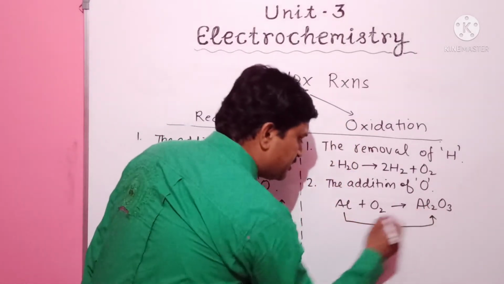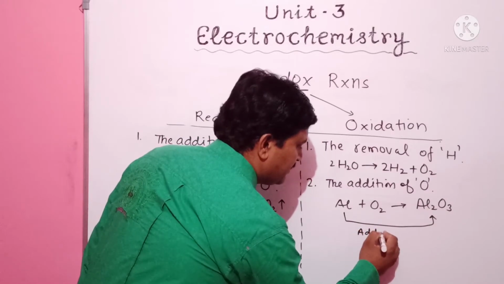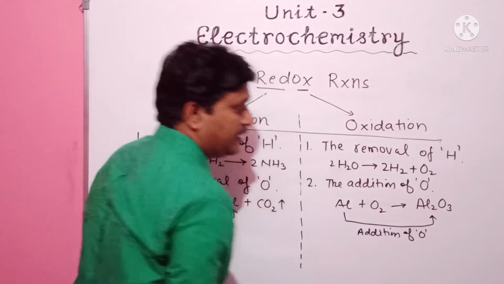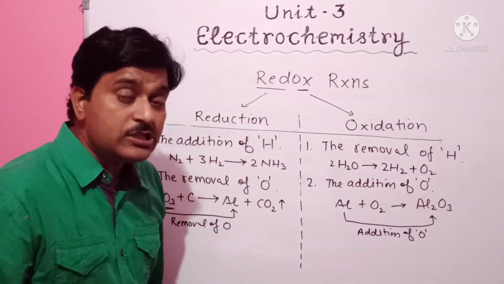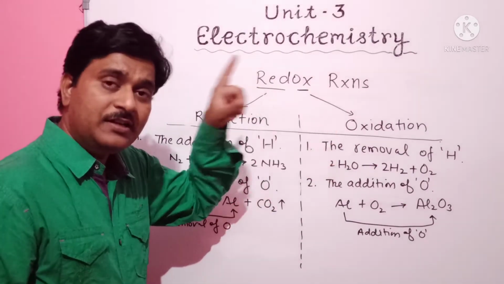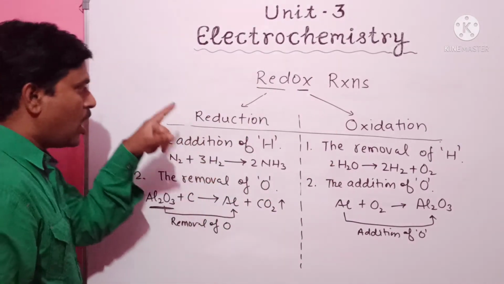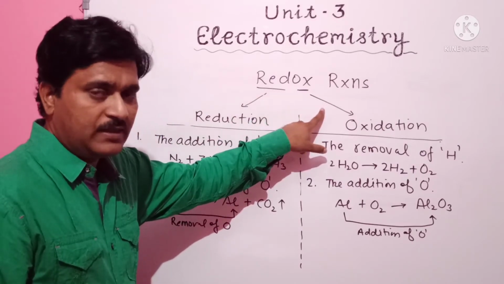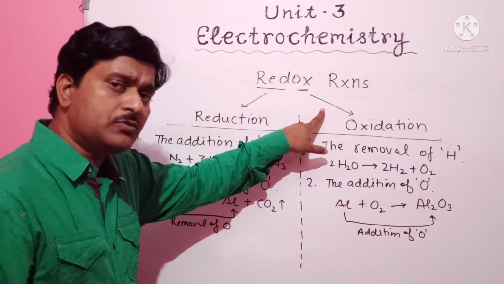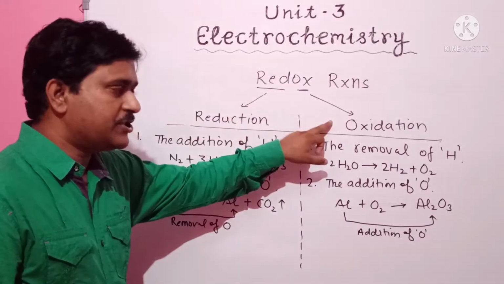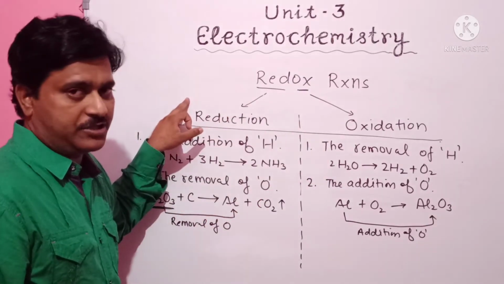There is addition of oxygen, and addition of oxygen is called oxidation. So that is the second aspect of reduction as well as oxidation. Now we are going to discuss the third aspect of oxidation and reduction.